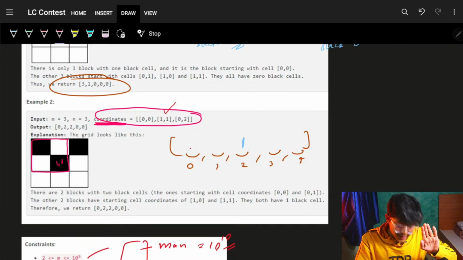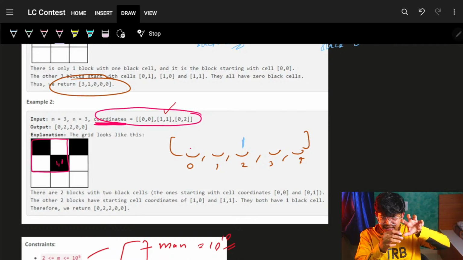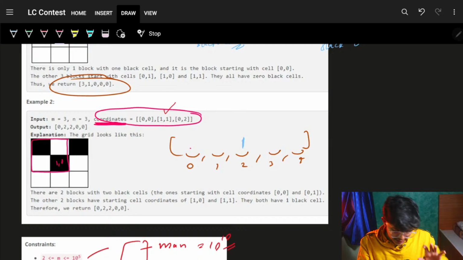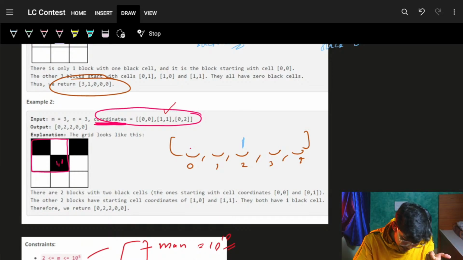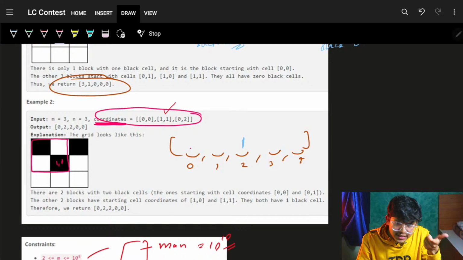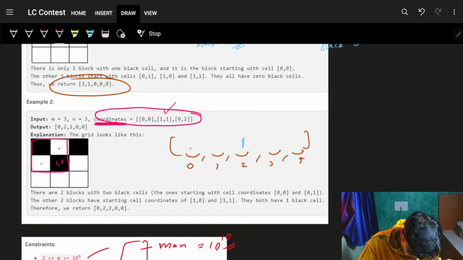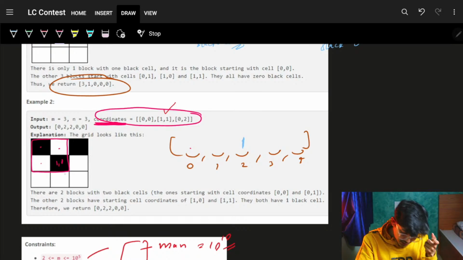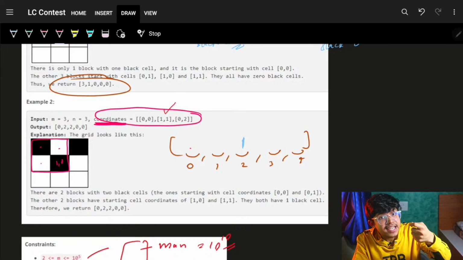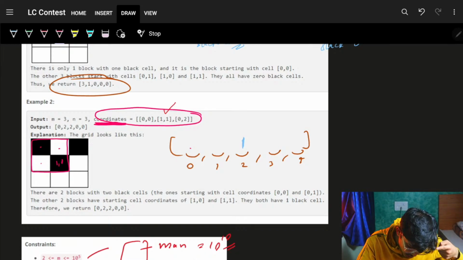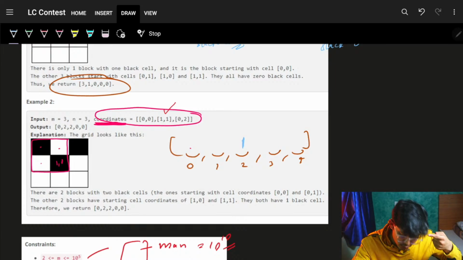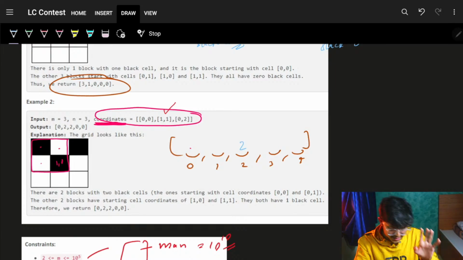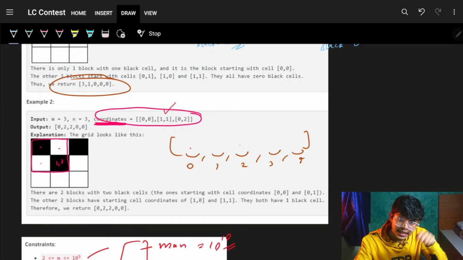Now I will again go and ask, hey bro, for this 1, 1, as it is in the bottom right cell, it is the head cell, I'll go for this block. Hey bro, what is your contribution like? He will say, bro, for this cell I can see it is not in the coordinates, it is not in the coordinates, but it is in the coordinates. So for this particular block, the number of black cells is 2. I can simply say it is having a contribution as 2. So basically I will just simply add it. I simply added another particular block.